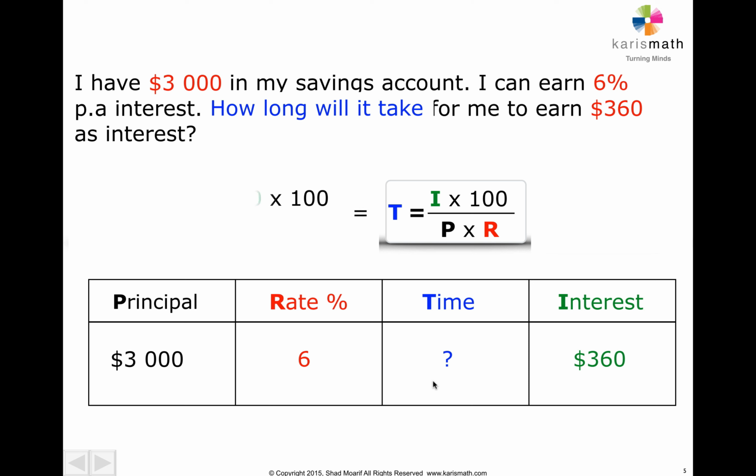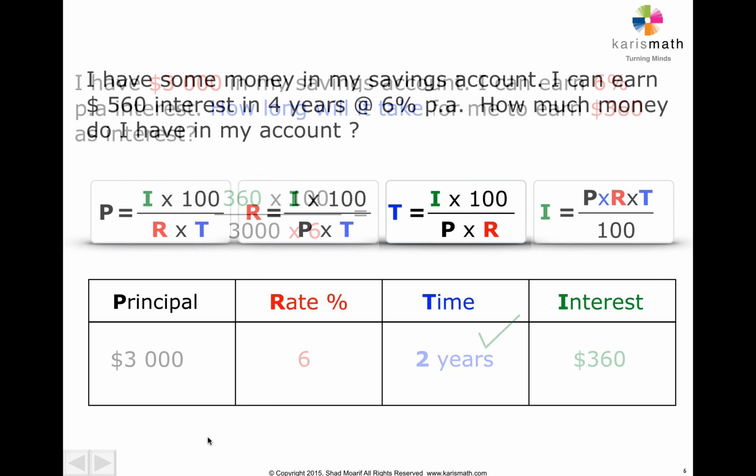360 times 100, very good, over the principal times the rate. That's right, and the answer will come to 2 years. So it'll take me 2 years to earn $360 interest on this principal. Great, you got that. Try this one.